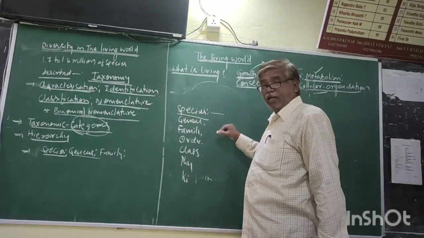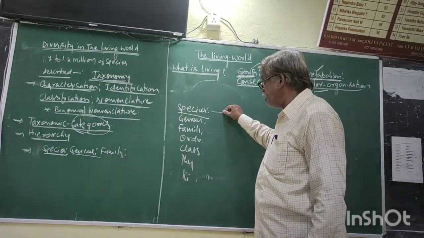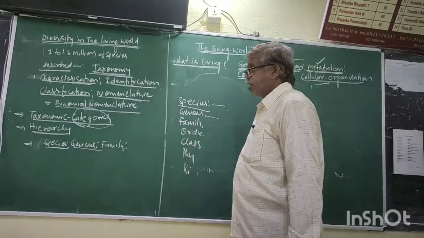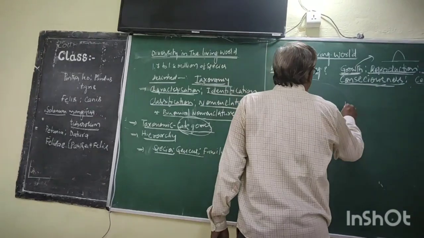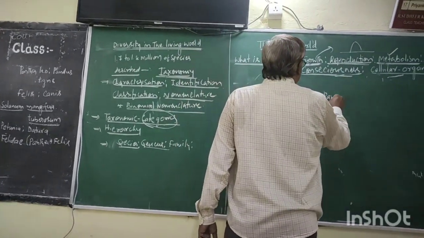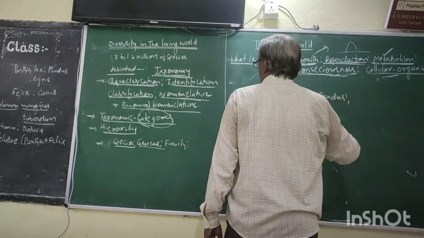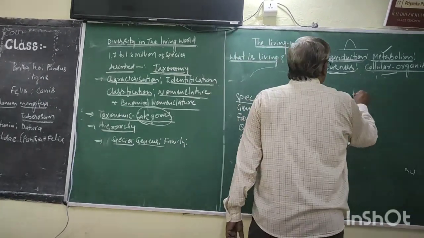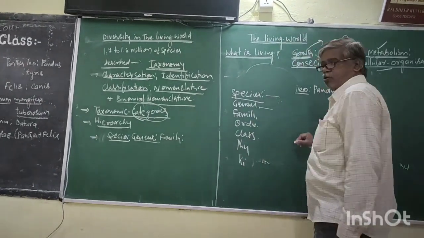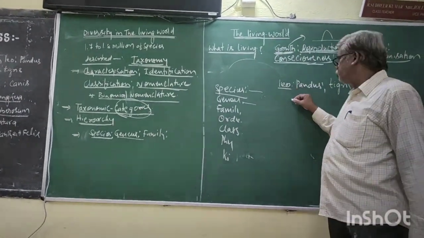Related species together form a genus. Suppose, right now, leo, pardus, tigris. Leo is the species of lion.